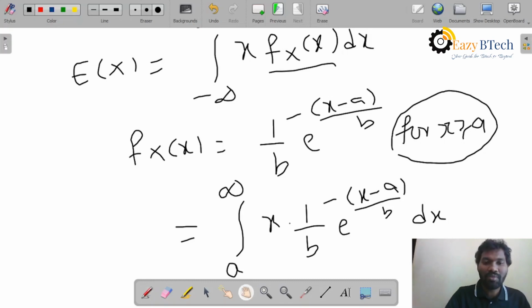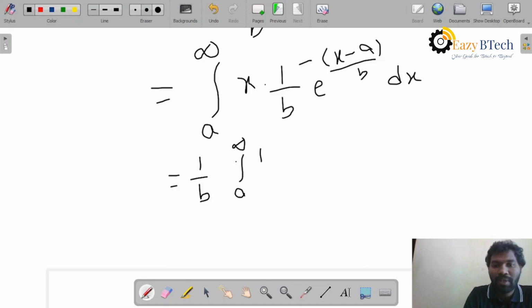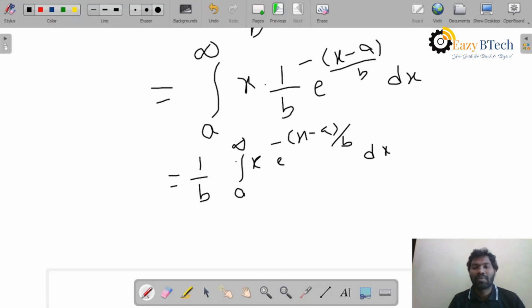Now I am moving on to the integration. I will take 1 by b common: integral a to infinity of x into e power minus x minus a by b dx.